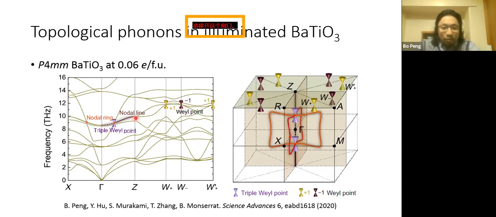And there are also nodal rings and nodal lines formed as a result of the mirror symmetry in barium titanate. We know the P4mm space group has certain mirror symmetry, and this gives us nodal rings and nodal lines on that high symmetry mirror plane. And there are also Weyl points. We can associate Chern numbers of -1 and +1, and that means the Chern numbers always appear in pairs. So we can get topological features in that system.